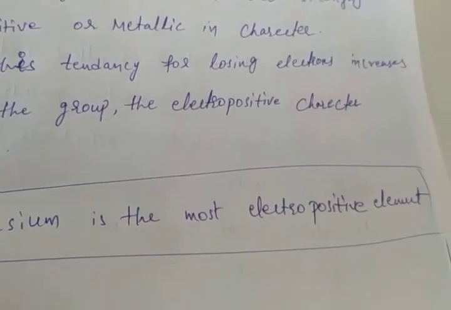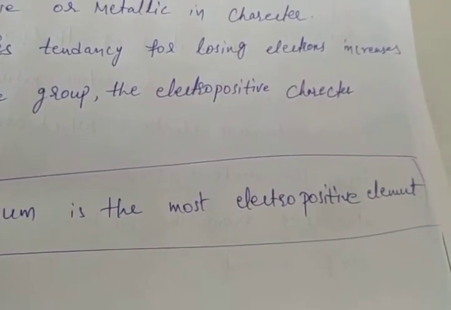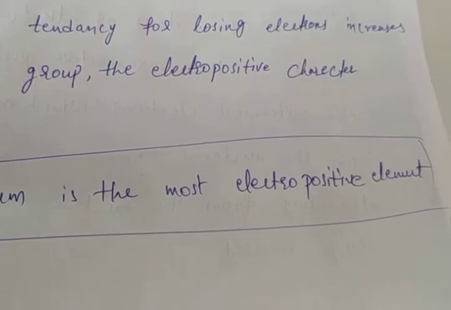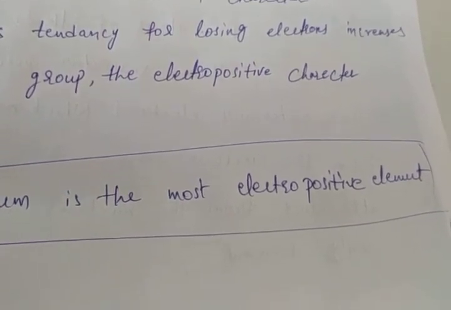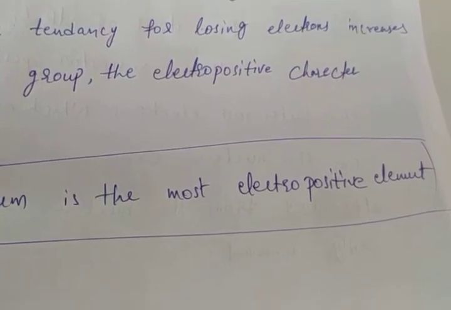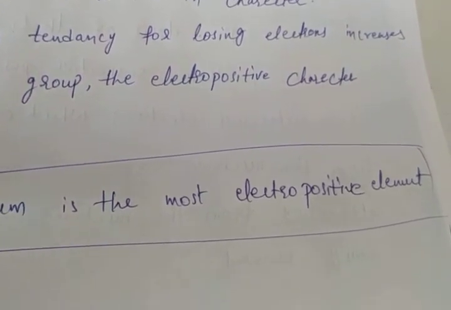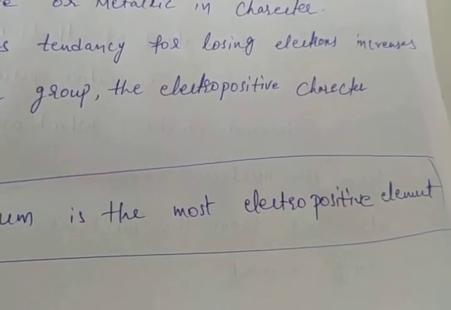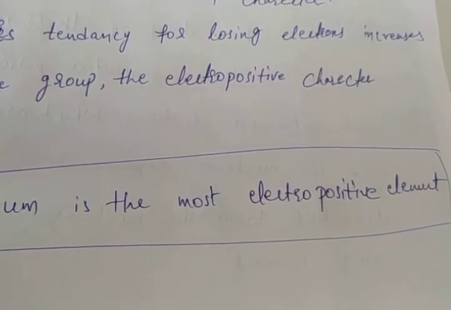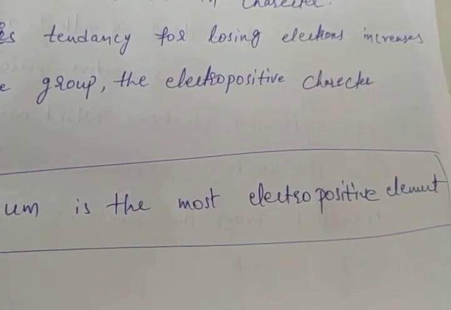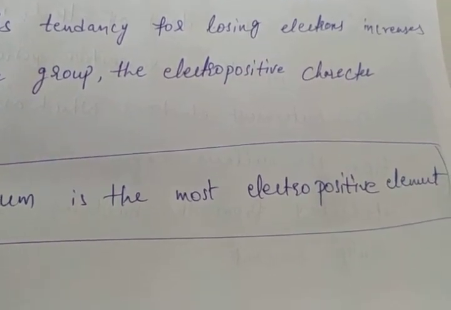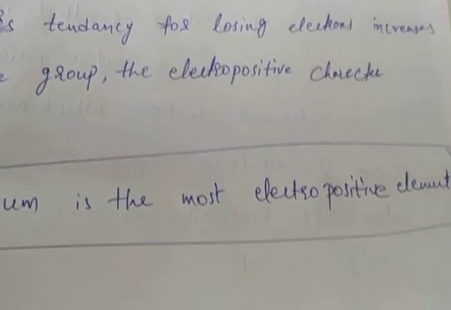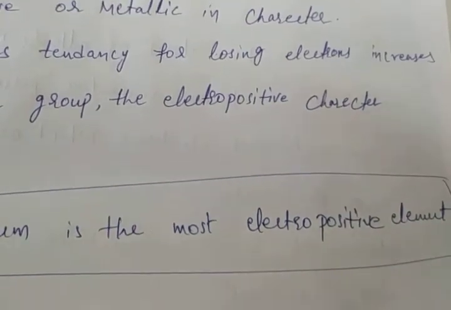Electropositive character means what? First A group elements, that means alkali metals, are strongly electropositive or metallic in character. What is the metallic character? Basic metallic character is electropositive nature. How does it become electropositive? Because of losing an electron. If it loses the electron, it gets a positive charge, that is called electropositive character. Electropositive nature will increase from top to bottom. Ionization enthalpy values will decrease, but electropositive nature will increase. This is about the ionization enthalpy.